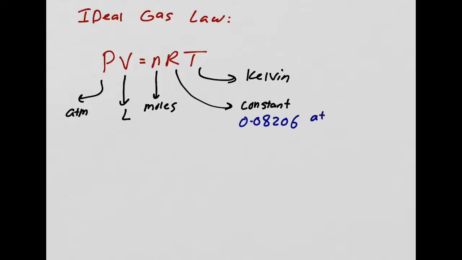It would be atm times liter over moles times Kelvin, right? What would that be? Because then in that case, the moles and the temperature would cancel out. I end up with atm times liter, which is what I want. Okay. Now, I want to show you in a second how they came up with this number. Before I show you that, I need to talk about one more thing.